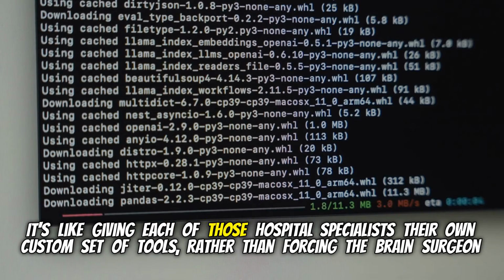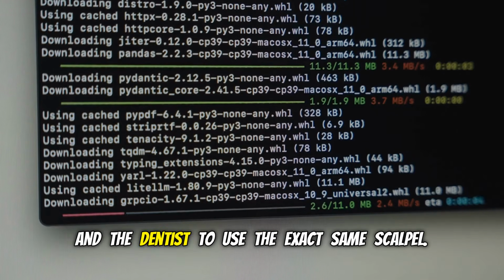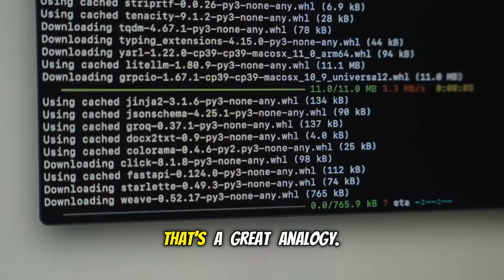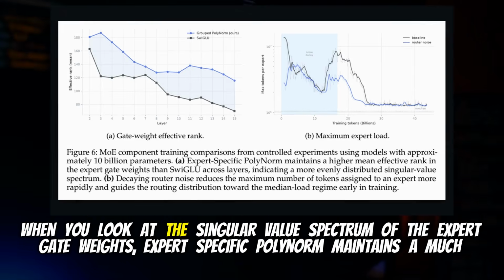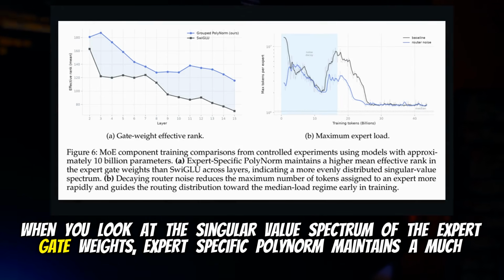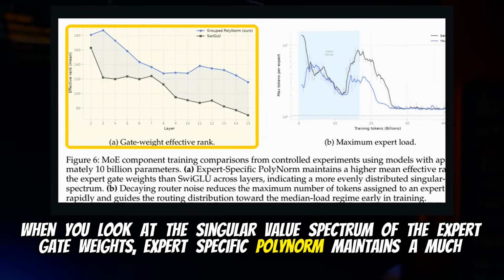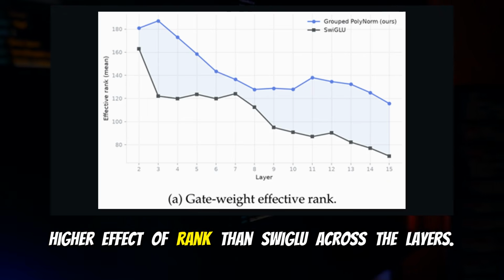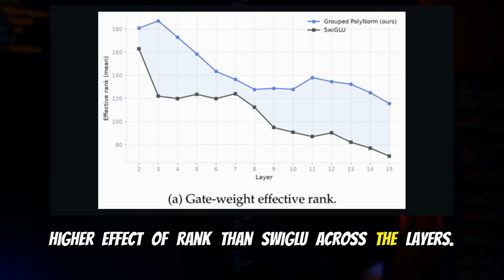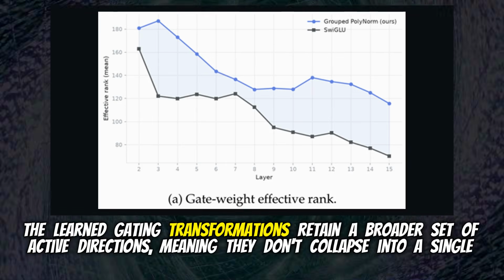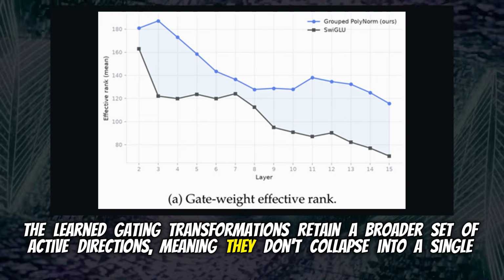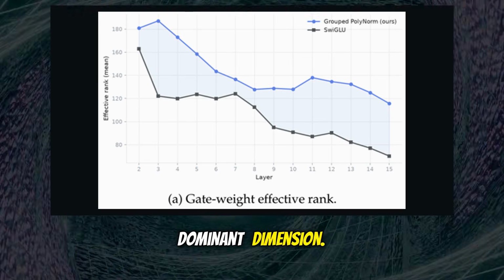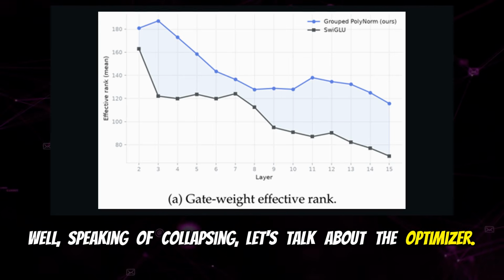It's like giving each of those hospital specialists their own custom set of tools, rather than forcing the brain surgeon and the dentist to use the exact same scalpel. That's a great analogy. And we can see the mathematical proof that it works. When you look at the singular value spectrum of the expert gate weights, expert-specific PolyNorm maintains a much higher effective rank than SwiGLU across the layers. Yeah. The learned gating transformations retain a broader set of active directions, meaning they don't collapse into a single dominant dimension. Hold on. Speaking of collapsing, let's talk about the optimizer.